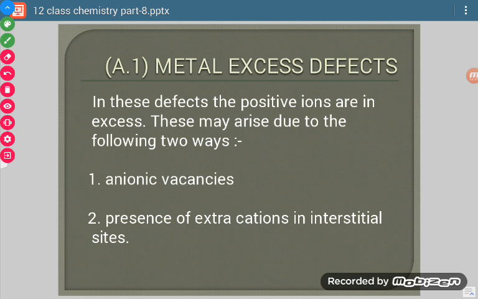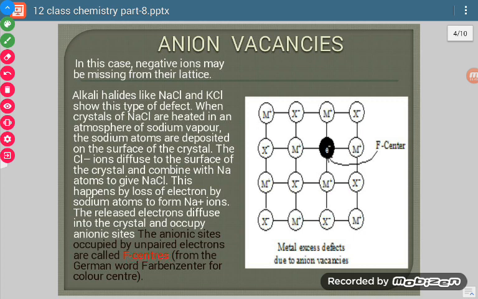So if anions are fewer, it means metal ions are more. Secondly, presence of extra cations. Now see, in the beginning for an ideal crystal, the numbers will be in a particular ratio. Now if there is presence of an extra cation, then it will increase the number of metal ions. So these two conditions will result in metal excess defects.